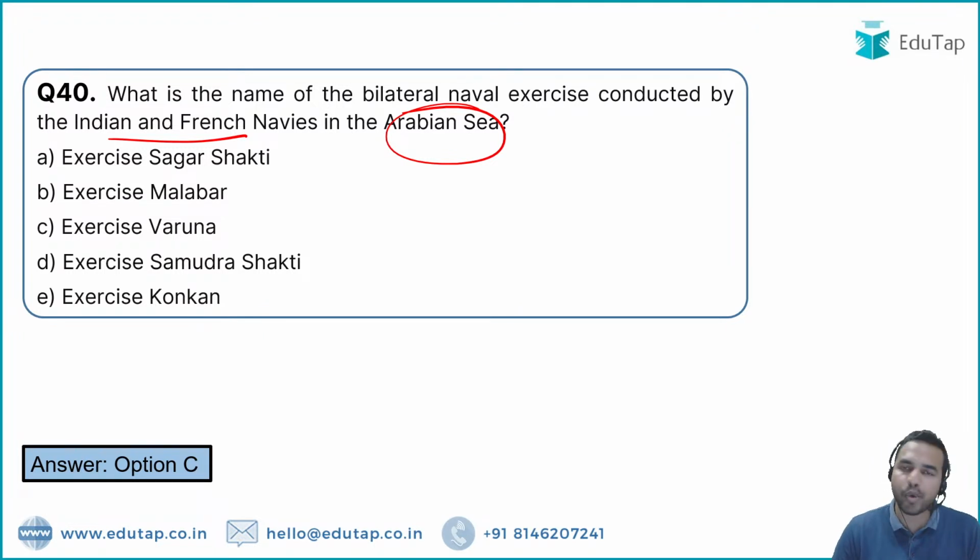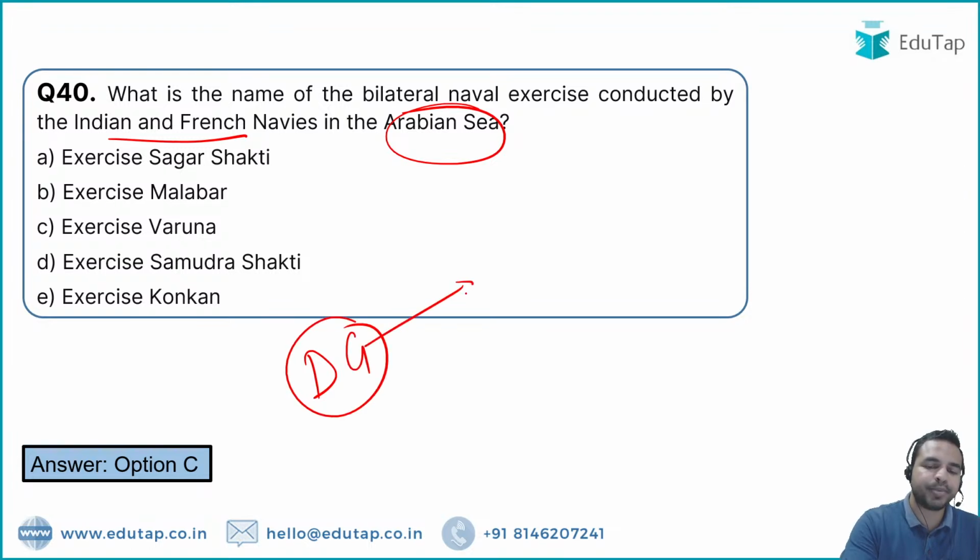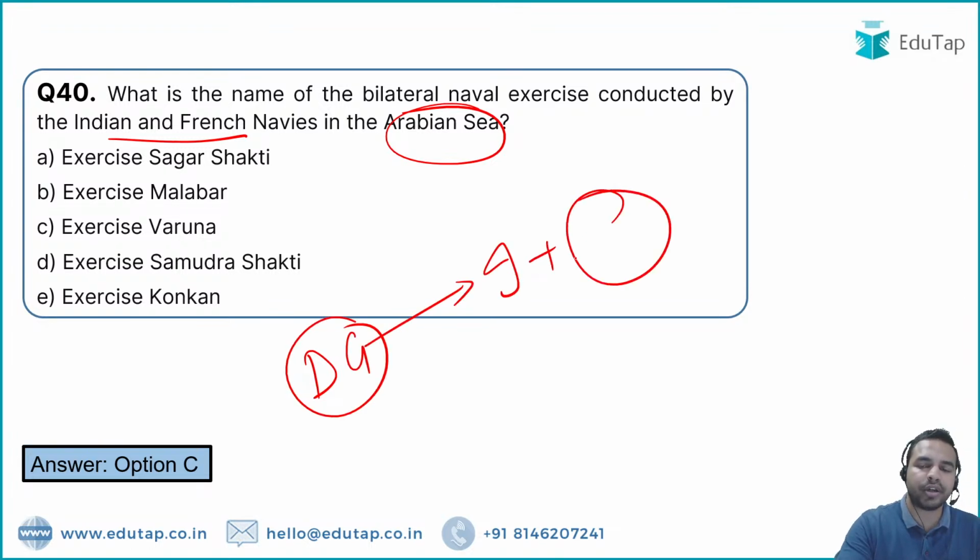So my dear friends, another question for all of you. Please tell me, exercise Dharma Guardian is being conducted between India and which country? Please tell me in the comment section guys what is the right answer.